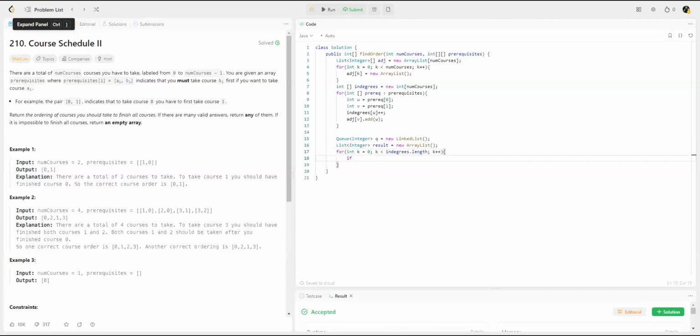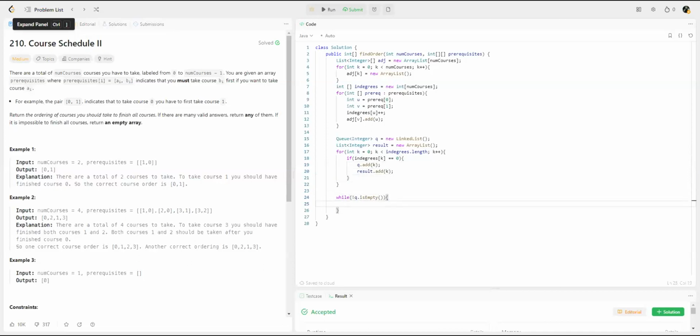Now, if the in degrees of k is 0, then we add k to q, q dot add k, and also every element with an in degree of 0, I'll add to our result. So that is done here. And now we want to process it doing count topological sorting.